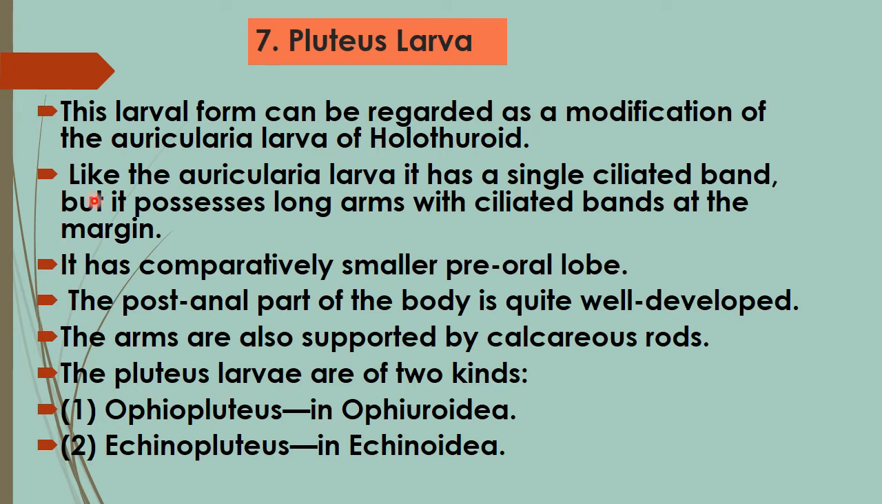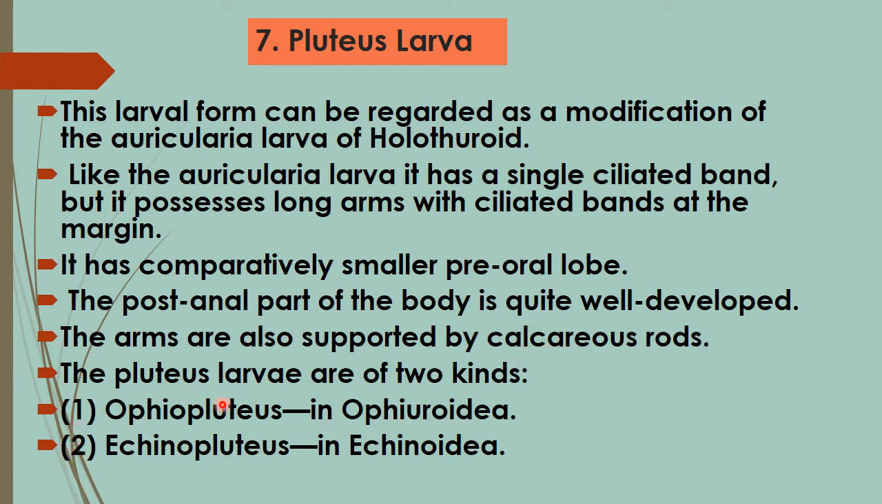Pluteus larva. This larval form can be regarded as a modification of the auricularia larva of holothuroids. Like the auricularia larva, it has a single ciliated band, but it possesses long arms with ciliated bands at the margin. It has a comparatively smaller preoral lobe. The post-anal part of the body is quite well developed. The arms are also supported by calcareous rods. Here we can see the calcareous rods in the Pluteus larva.